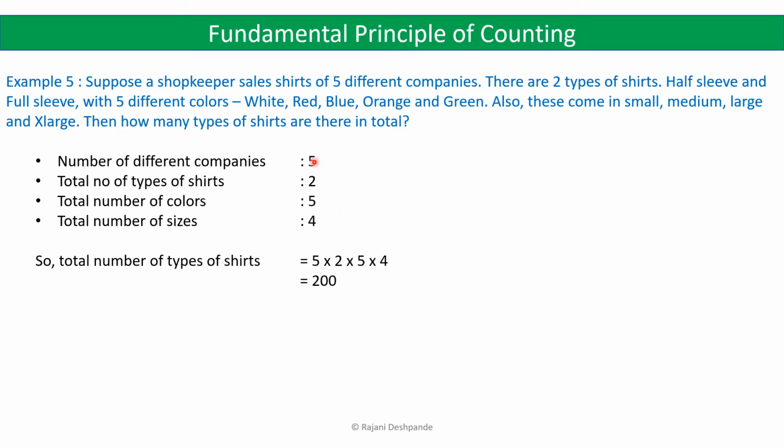So with 5 different companies, he again has 2 different types of shirts. In the 2 different types of shirts, there are 5 colors and again 4 sizes. So he has 200 shirts which he has to sell.